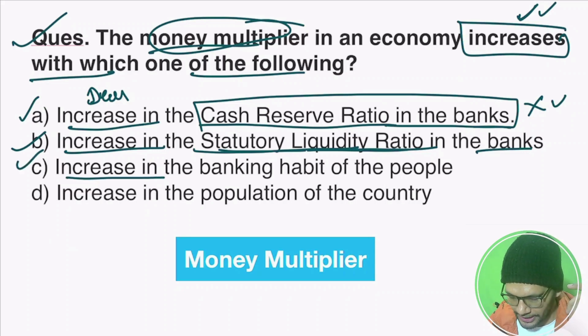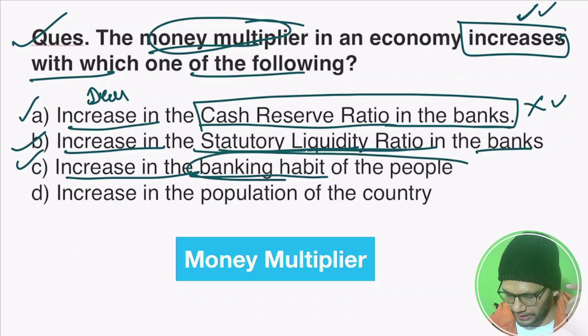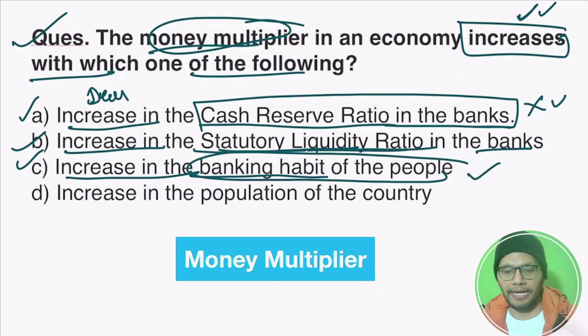Third statement says increase in the banking habit of the people. Definitely this is the true statement because when banking habit of the people increases, more and more people go to the bank, they save their money, banks have more money, and that is how banks can create more money.